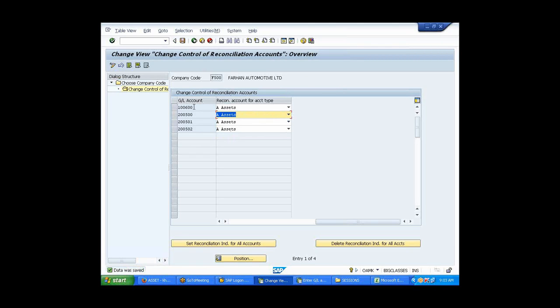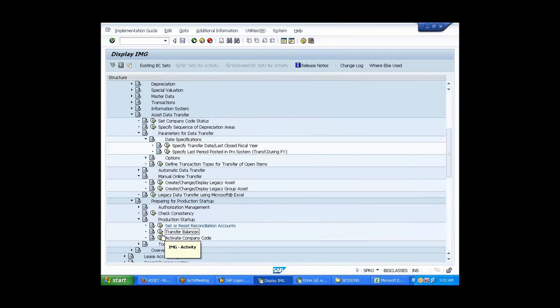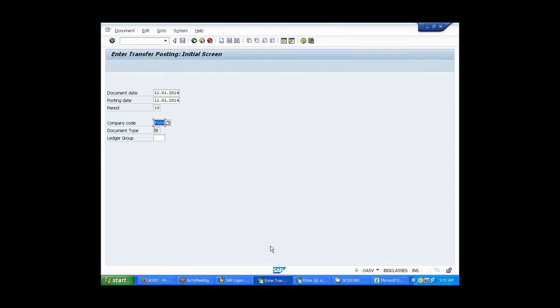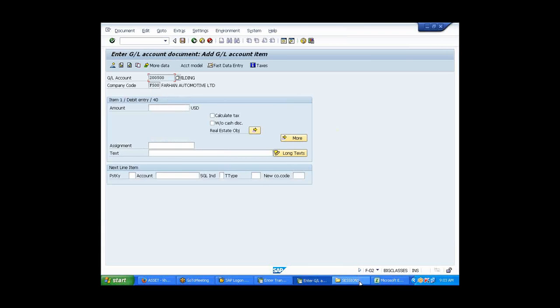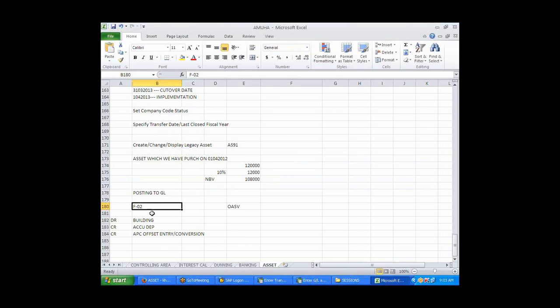Even though it's a recon account, there is a transaction code where you can post directly to transfer balances. The transaction code is OASV. So for transfer balance, it's not a good practice to use F-02, right? You can use this practice if you are going before implementation. You can use both. But if you are doing it in the mid, where the implementation is done and live, because this is done in the production server, then now the same entry through this transaction code I can post directly over here.